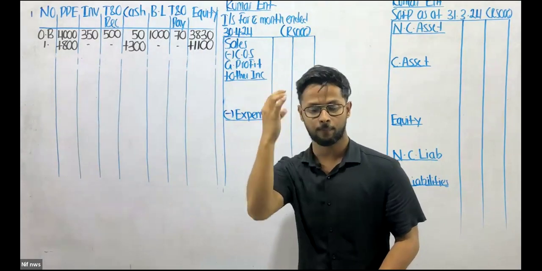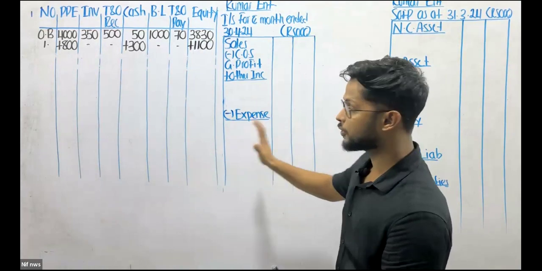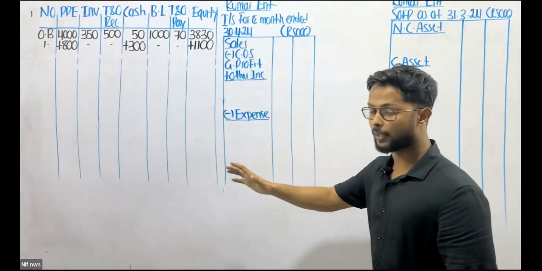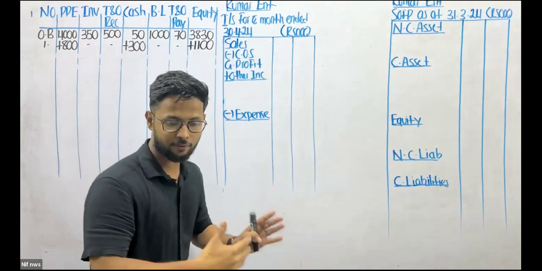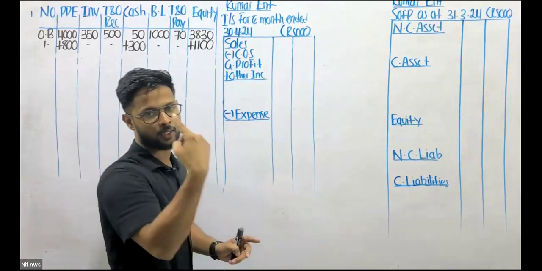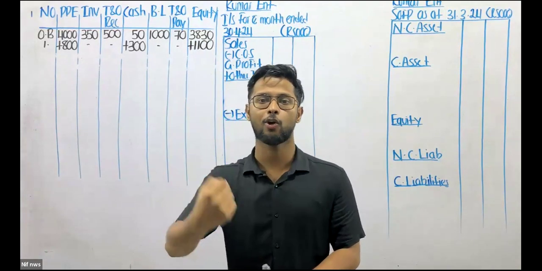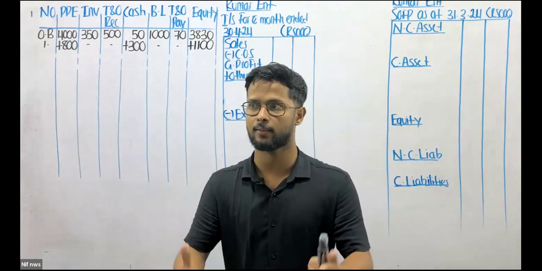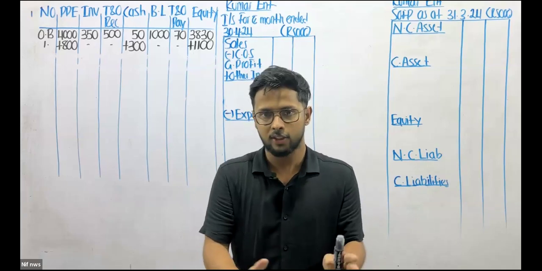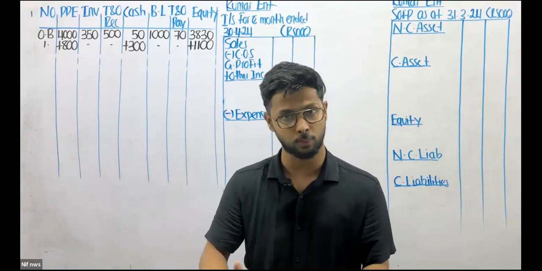Now, wait a minute. There is something that I missed. While you are attempting accounting equation questions, if they ask you to prepare the income statement and SOFP, listen to me very carefully. When it comes to accounting, it's not just about understanding the subject matter. It's about understanding the technique as well.